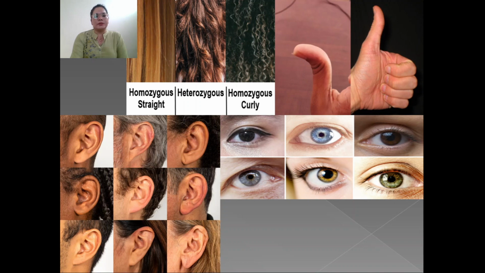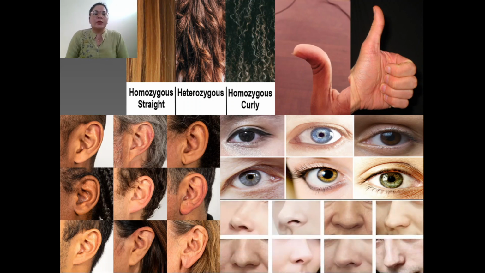Also, eye color is different in every individual. Most Indians have brown eye color, but there are many more colors like black, blue, grey, hazel or green. The shape of the nose is also different in individuals. Some have a snub shape, some have a pointed shape, some have other types of nose shapes.